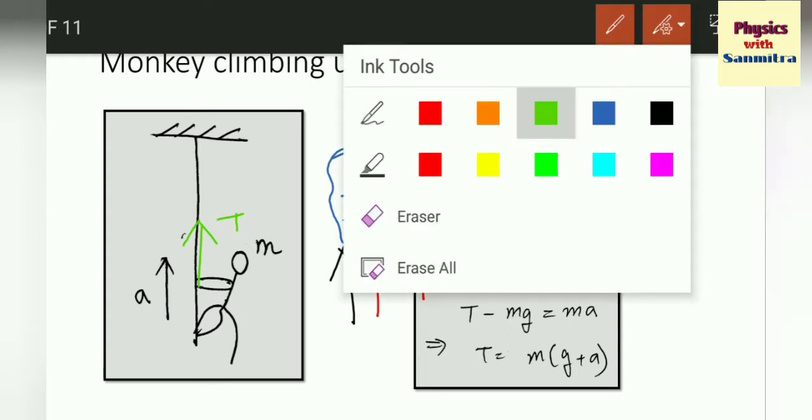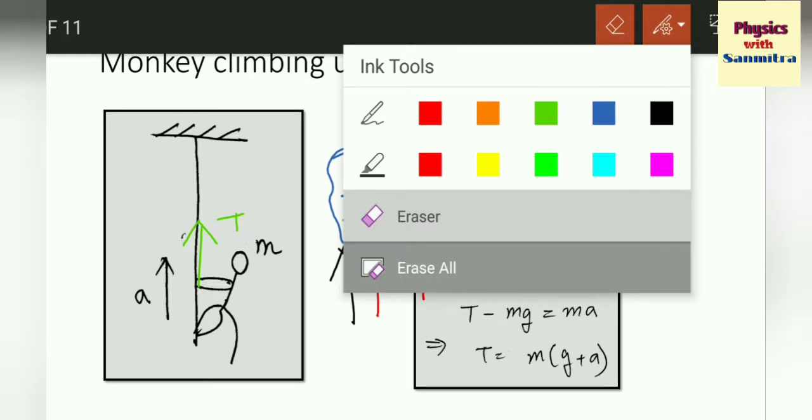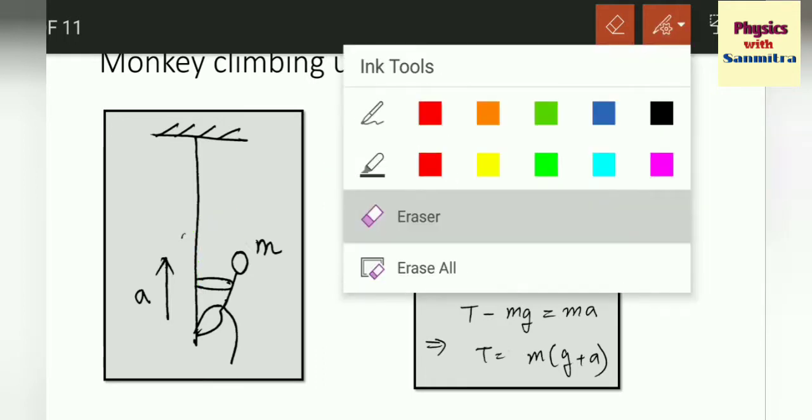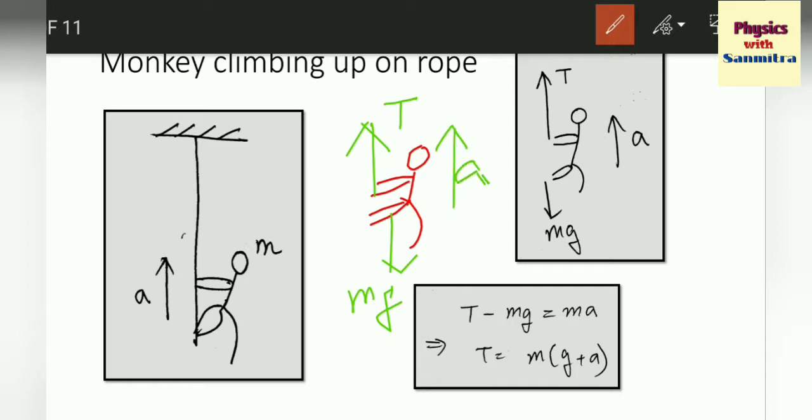Now let's draw the free body diagram of the monkey. See here, I have the monkey. I already discussed how this tension force is coming upwards, and this is mg, where m is the mass of the monkey, and the monkey is going upwards with an acceleration a as given in the case.